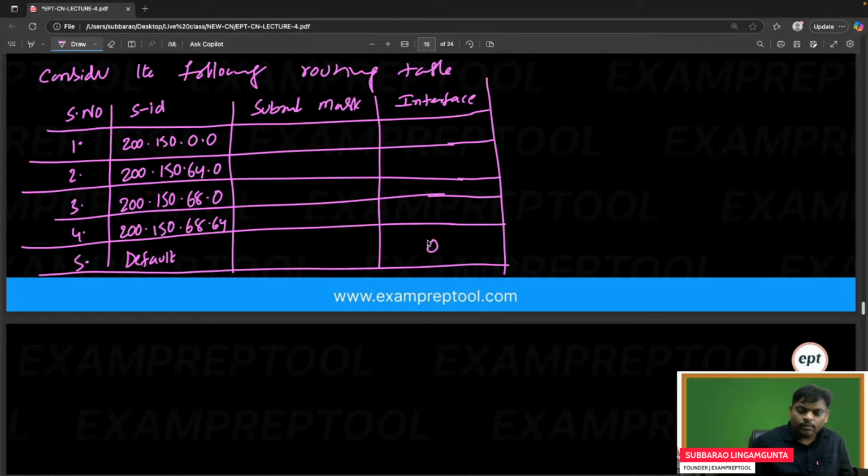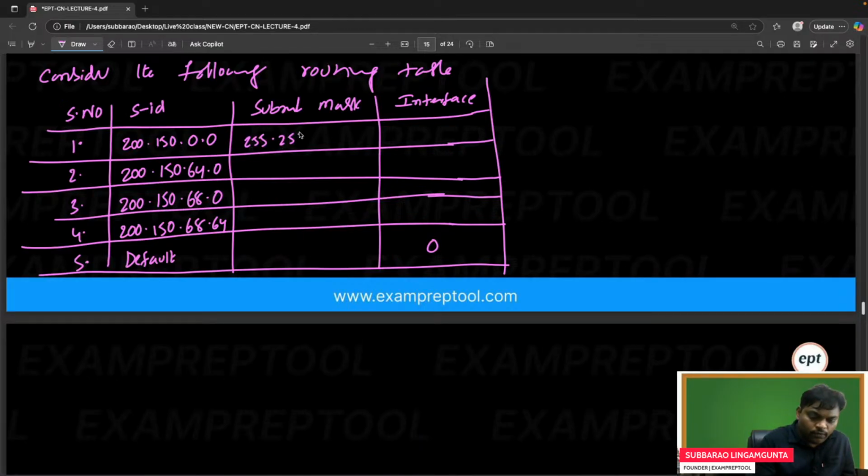By default, 0.0.0.0. Whenever nothing matches, lastly, what is the meaning of that? The fifth row is nothing but all zeros. Instead of writing all zeros, I wrote default. When you come to the fifth one, it applies whenever no other row matches. Be careful. Next, let's write the subnet mask also.